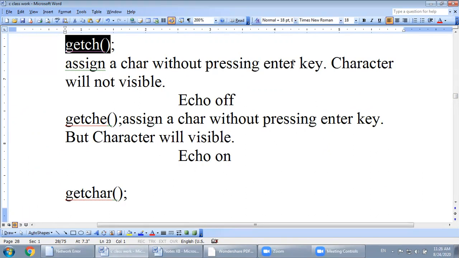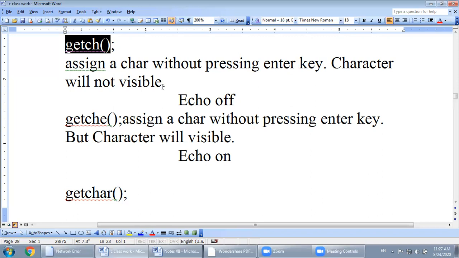Like in the cin statement, when you put a value, for example 8, after typing 8, whenever you press the enter key, it will assign the value to the variable. But using the getch function, you do not need to press the enter key. As you press any character, it will assign the value to the corresponding character variable. And what is the difference? Assign a character without pressing enter key, character will not be visible.